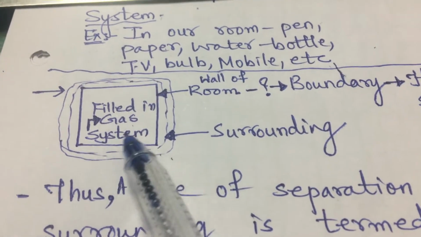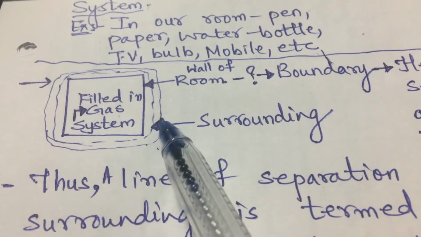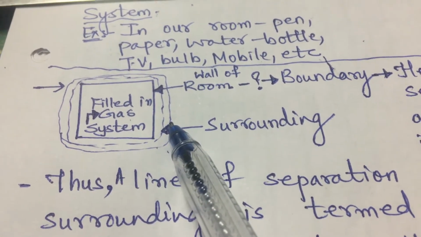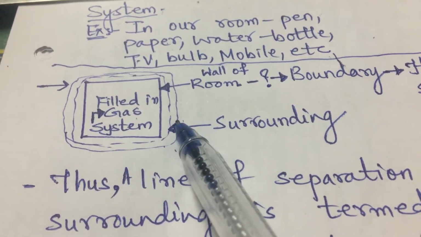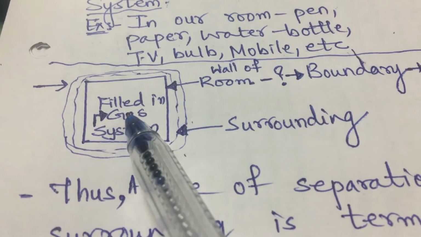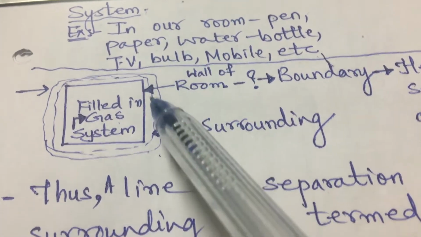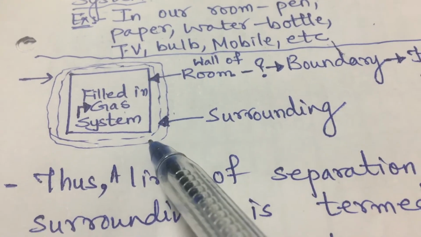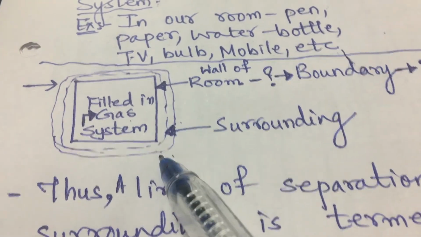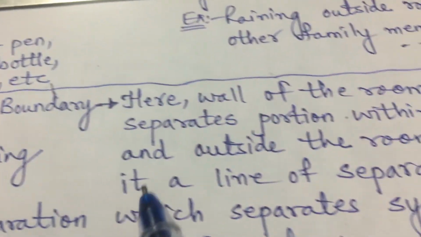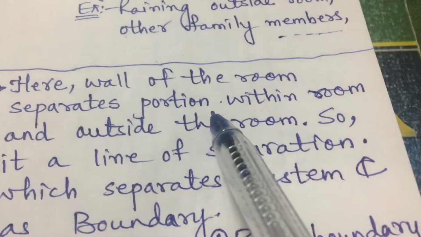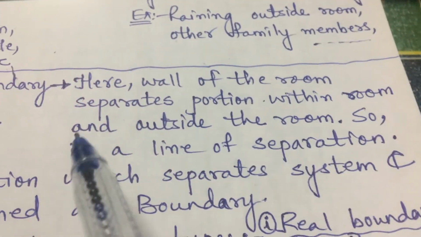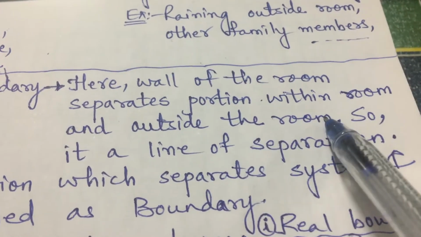Inside the room is the system, outside the room is the surrounding. We get the idea that this is inside and this is outside by this bold line, which is the wall of the room. So the wall of the room separates the portion within the room and outside the room.